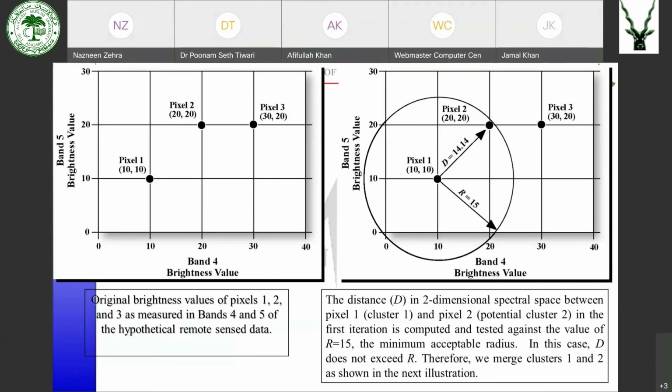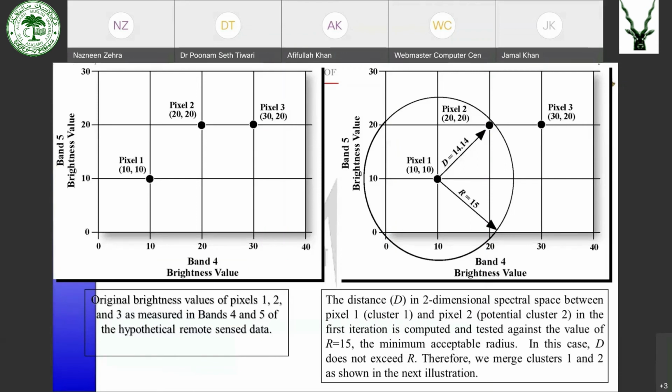So when the algorithm starts, the Cmax is 0. We have not created any cluster. So what it will do is it will create the first cluster using pixel 1. So now cluster 1 has only one pixel, that is pixel number 1. And the mean of this cluster is also 10, 10 because it has only one pixel. Okay, then the second pixel is evaluated.